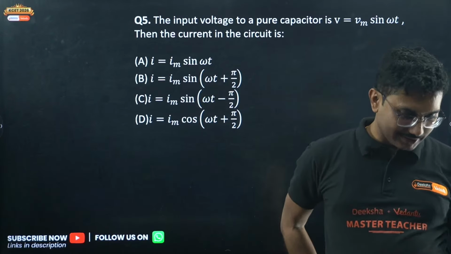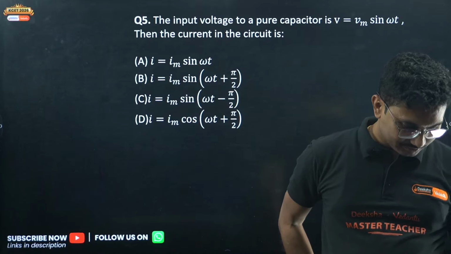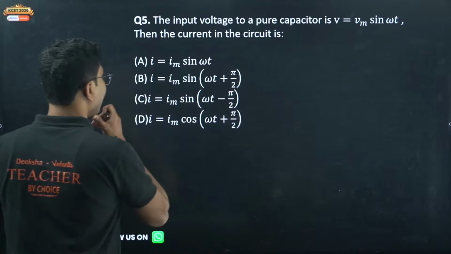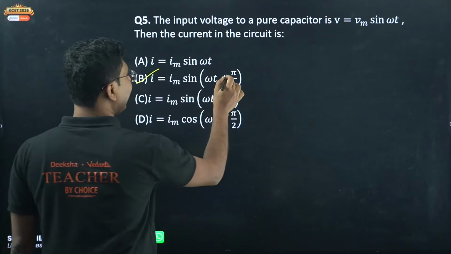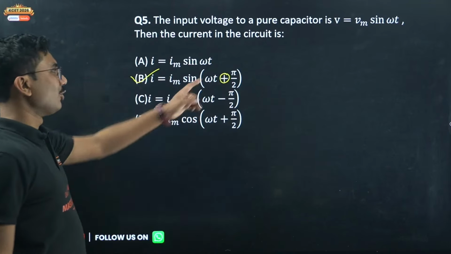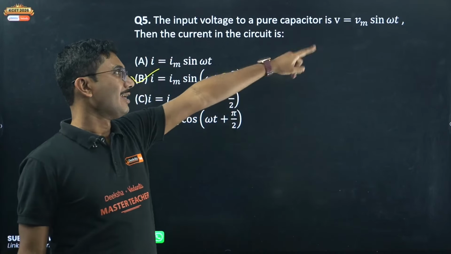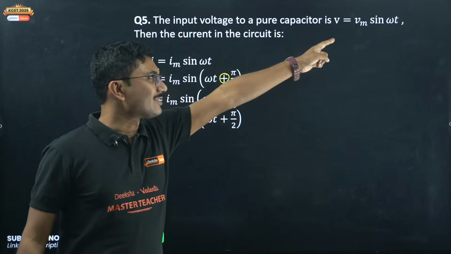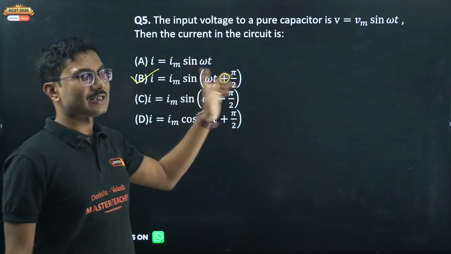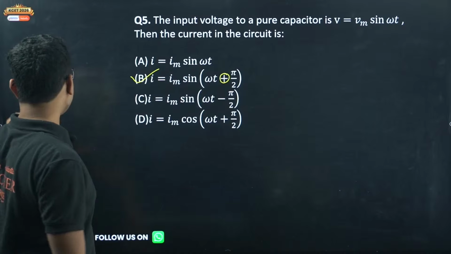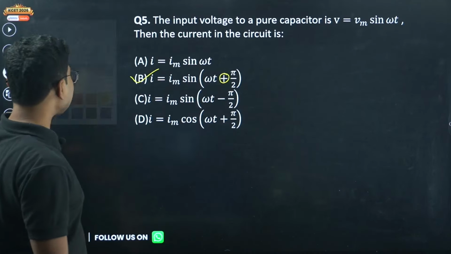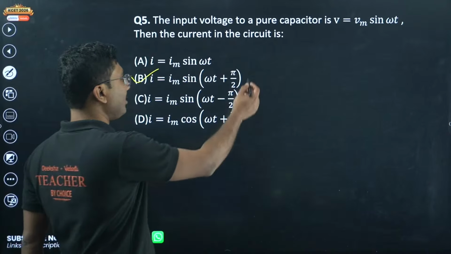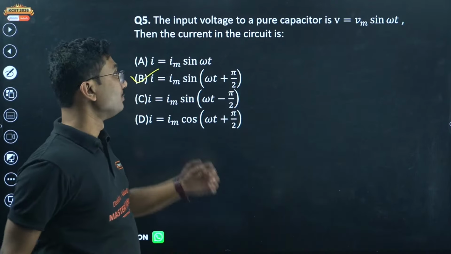Samrudh, where is it? Tell me. 5B. Yes, current is leading. Leading means this is plus. So what is the meaning of leading? When you write the current equation, instead of writing just sin omega t, you have to write sin of omega t plus pi by 2. Voltage becomes current, and sin omega t becomes sin omega t plus pi by 2. This is the meaning of leading by pi by 2.